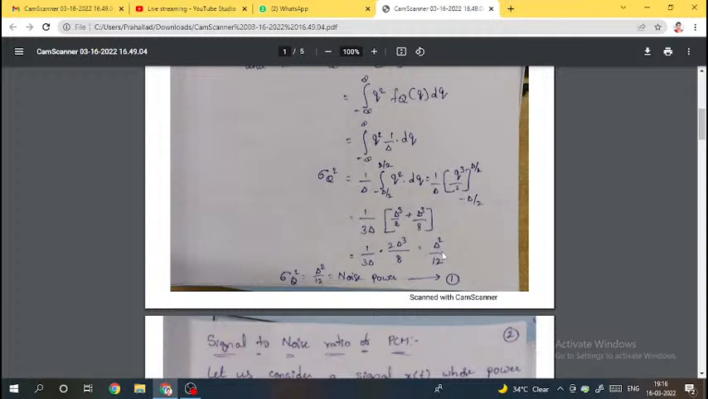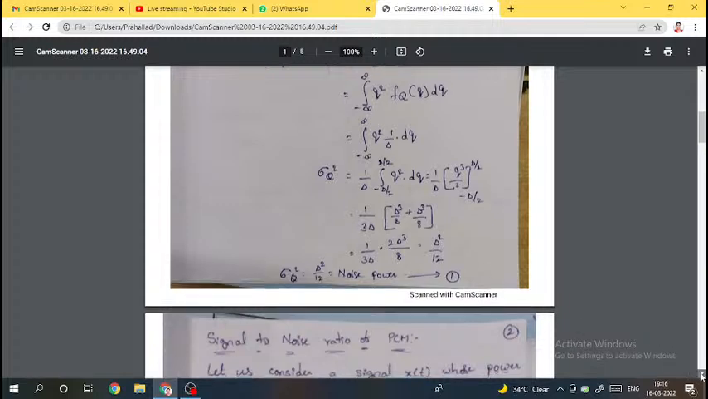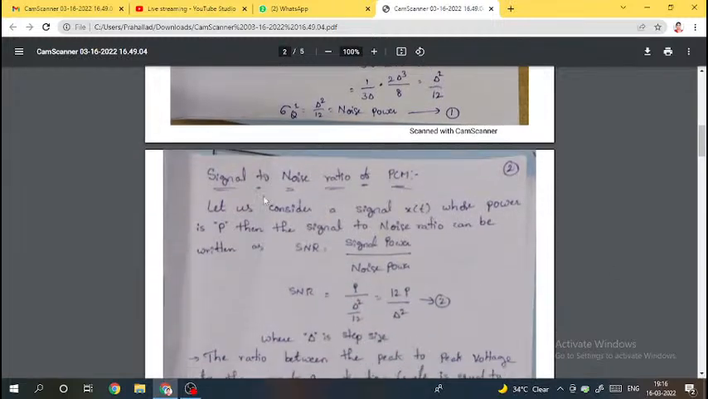So signal to noise ratio means signal power to noise power. Here now we have the noise power, and now we need to get the expression for the signal power. So what is the signal power? Now this is the signal to noise ratio of PCM.